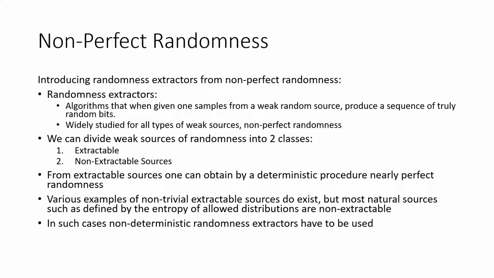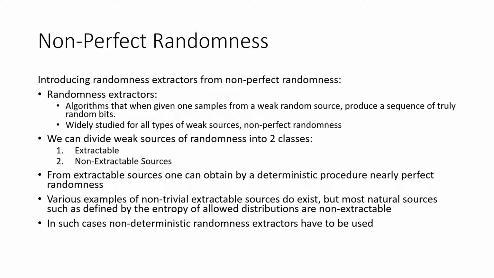Randomness extractors are algorithms that, when given one sample from a weak random source, produce a sequence of truly random bits. These extractors are algorithms that gain random bits from these widely studied types of weak sources. Their construction depends on the source that they are based on.